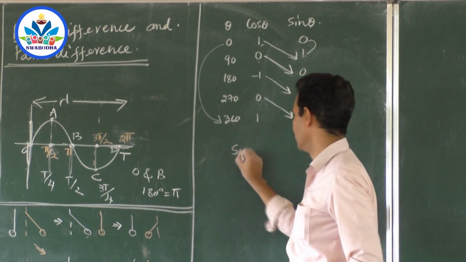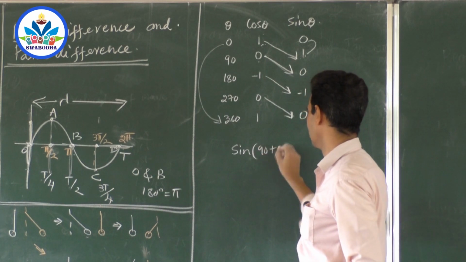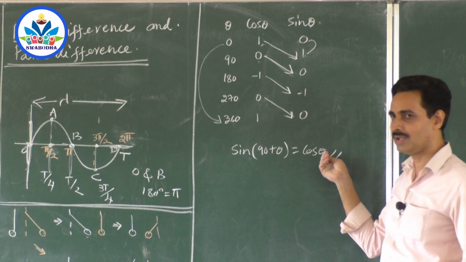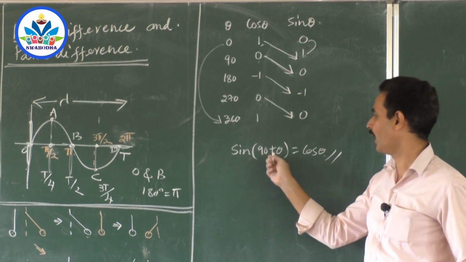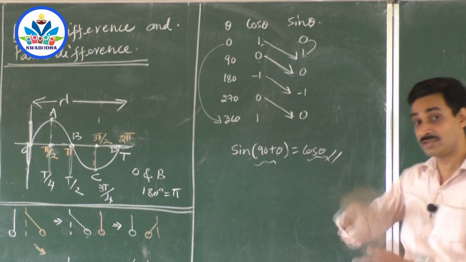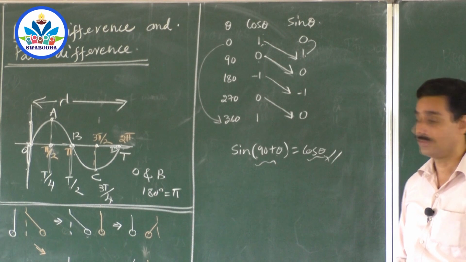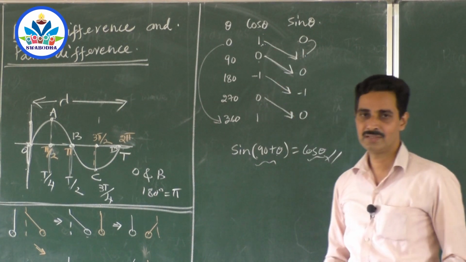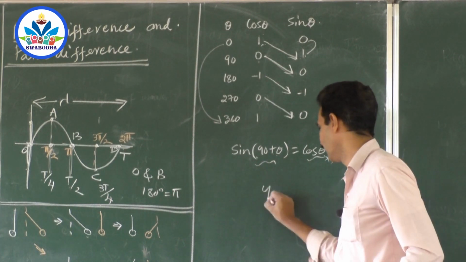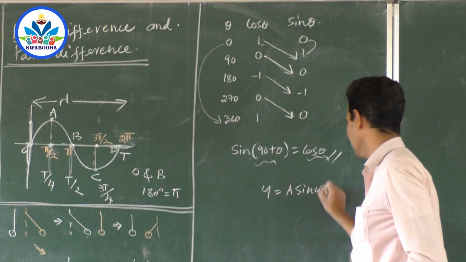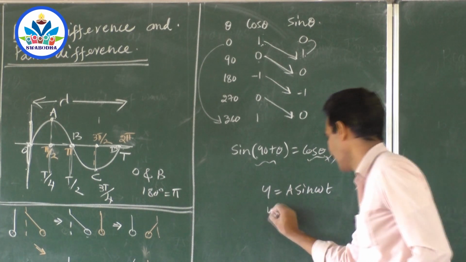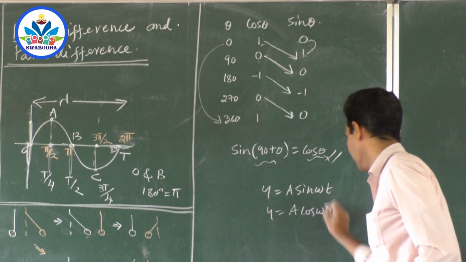That is why we write sin(90 plus theta) as cos theta in trigonometry. So whatever cos theta value you get, that will be obtained by sin after 90 degrees. So sin(90 plus theta) is always cos theta. So this is the way in which you write. Whenever you represent a waveform, you know the equation of a wave. Suppose you are given a wave y equals a sin omega t. And how do you represent another wave which has a phase difference of 90 degrees? We write it as a cos omega t. Right?